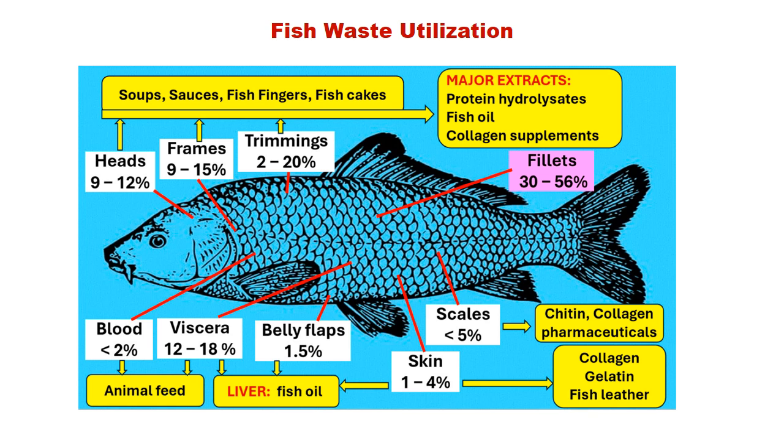Blood less than 2%, which can go for animal feeding along with fish meal. Then viscera 12 to 18%, again it goes as fish meal. The belly flaps 1.5%, and in case of viscera, the liver part can be used for making oil. Then there is skin about 1 to 4%, which can be used for collagen, gelatin, or fish leather. In case of big fish, it is used for making leather.